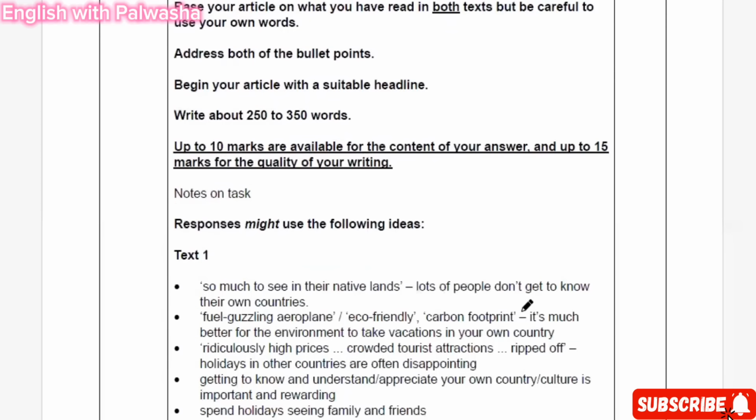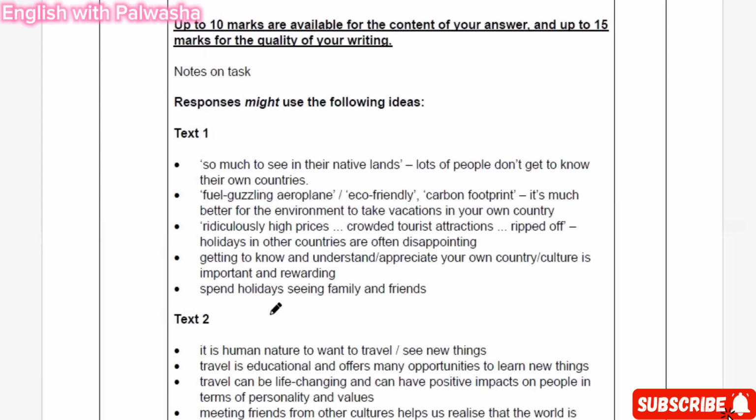So they have already provided us these notes on the task. How are you going to make notes? You are going to make these kind of 5 to 6 points, and in each point you're going to write hyphenated 2 to 3 extracted points from the text. So the first thing extracted from the text was: so much to see in their native lands. Lots of people don't get to know their own countries. This is all from text A.